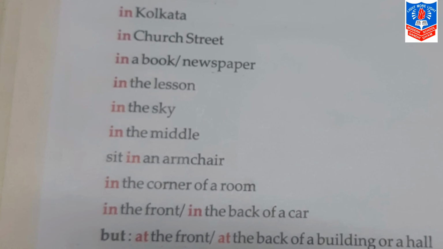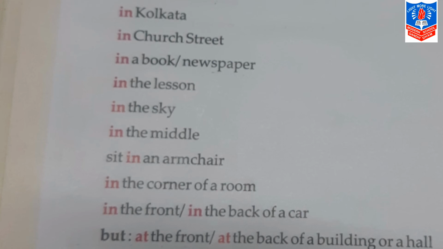My next sentence is in a book or in a newspaper. So the sentence for this is: this chapter is in a book, and the next sentence is: I have read this article in a newspaper. My next sentence is in the lesson. So the sentence for this is: we are going to learn the story in the lesson. Next sentence is in the sky. So the sentence for this is: there are stars in the sky.